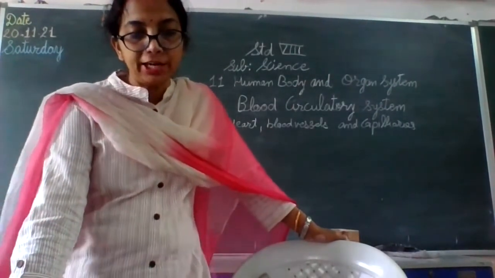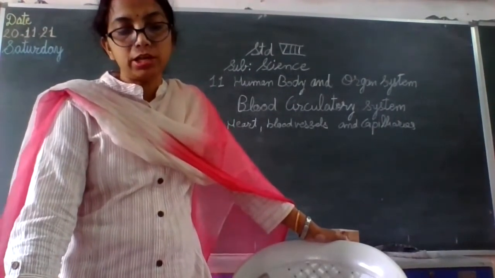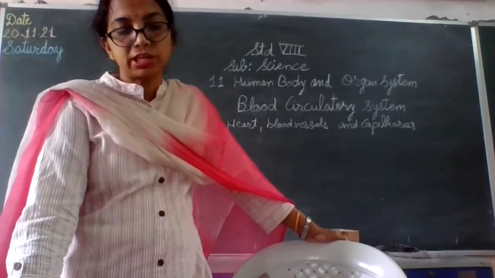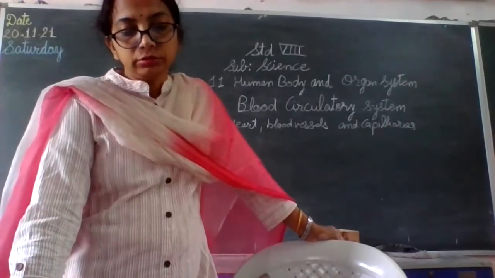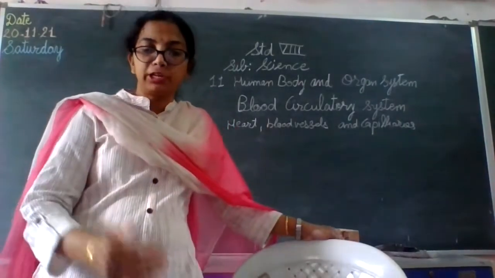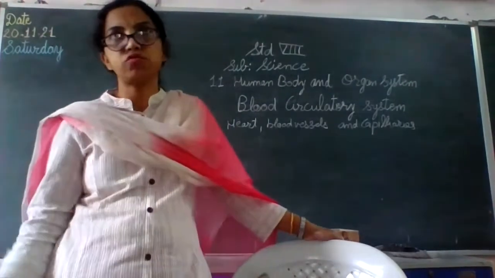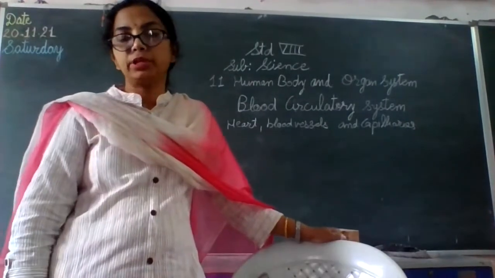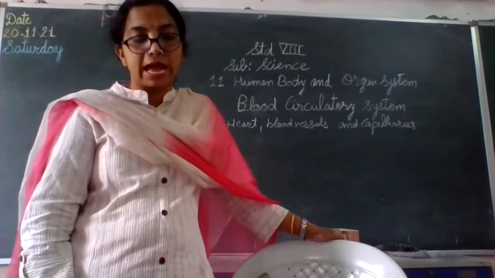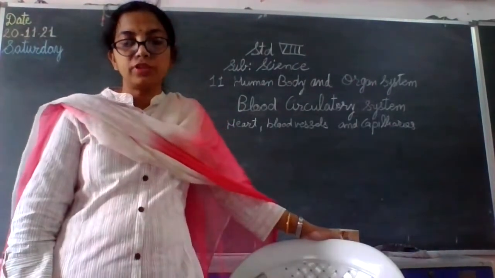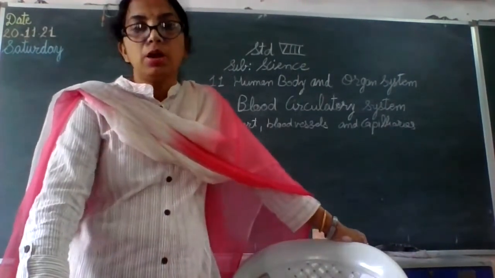peritoneal membrane. The membrane is double layered, and a fluid is present between the two membranes, due to which the heart is protected from friction or mechanical shocks. Even if we fall down and anything happens to our body, a natural mechanical shock absorbing system is present because of the fluid between the two membranes.